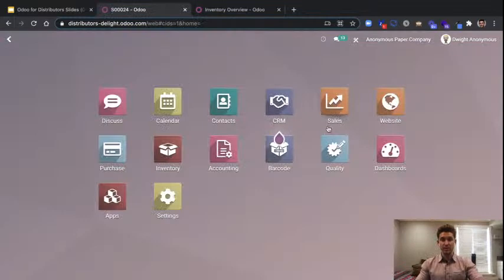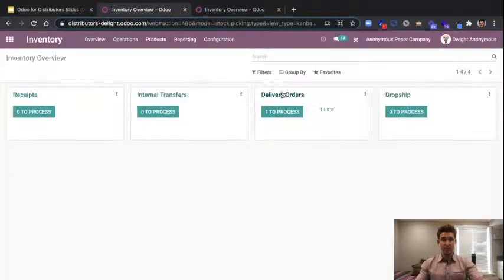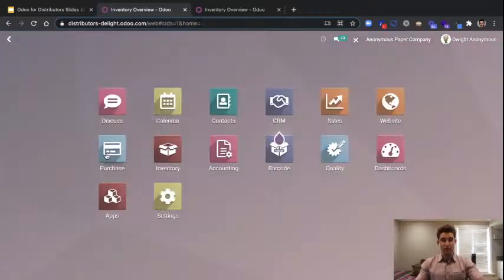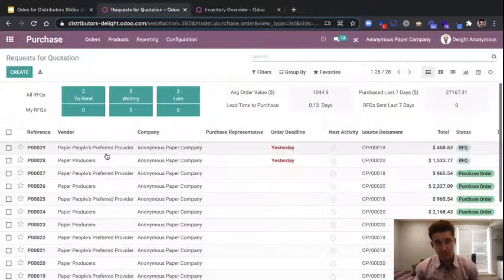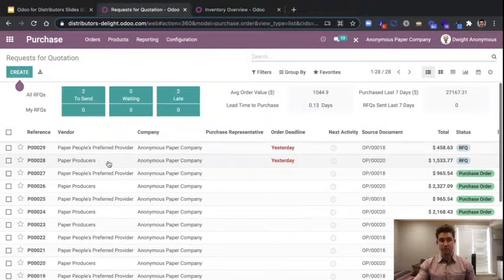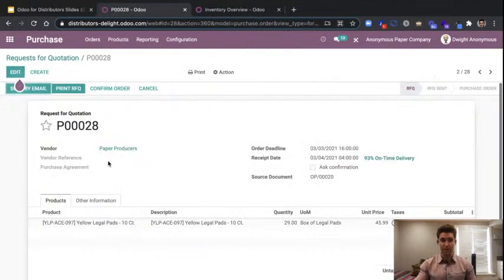We're moving from the sales app. I'm going to jump briefly into our inventory application. And we can see just briefly here that we've got a delivery order. This was automatically created by that sales order. And we're going to click in and process this in a moment, so we'll come back to it. We can also see in our purchasing application that we've got these two purchase orders that have been drafted here to two different suppliers. And I could click in and see what's going on here.